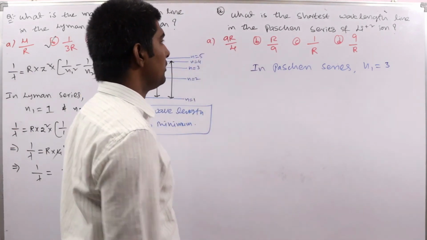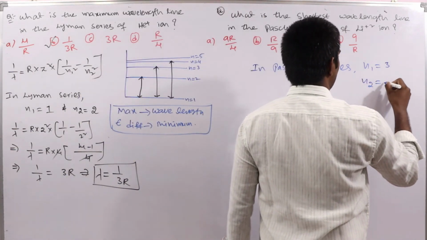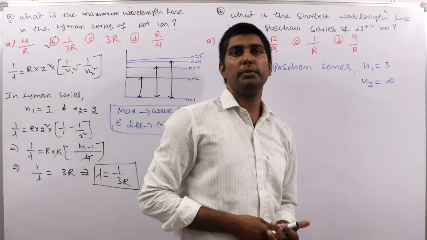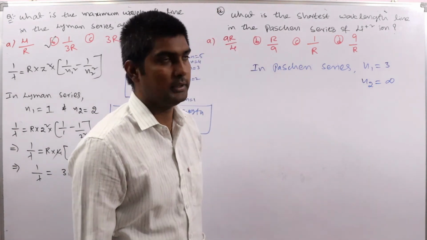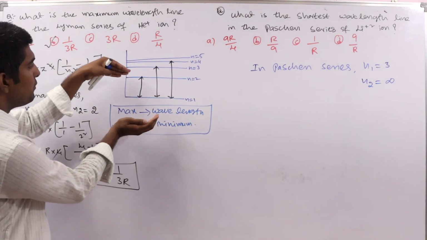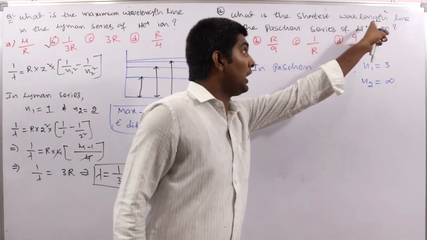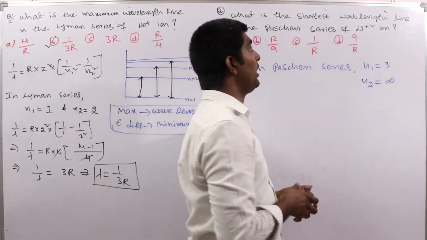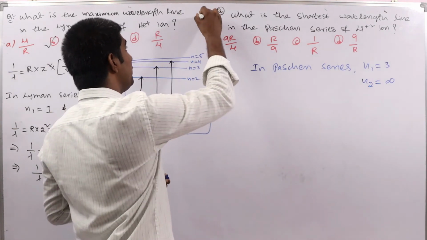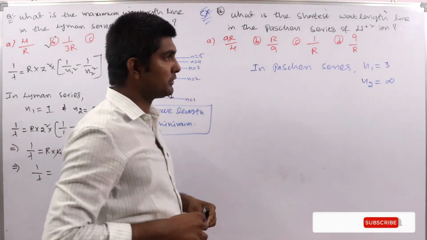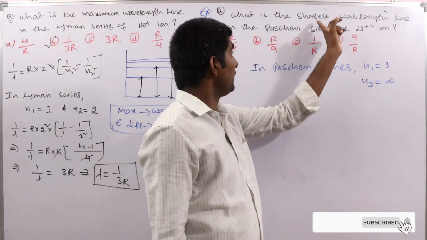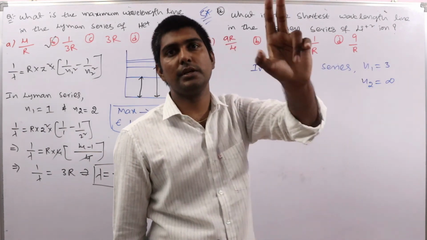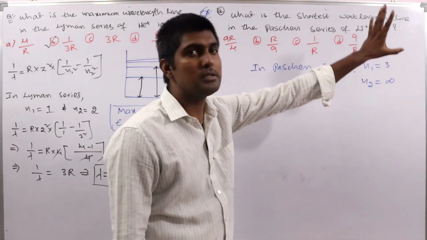Okay, so here n1 equal to 3. What about n2? n2 is equal to infinity, because shortest wavelength means maximum energy difference. Here, maximum wavelength means minimum energy difference. Shortest wavelength means energy difference must be large. So in this type of problems, this is one of the most important models related to this concept. Whenever they ask for the shortest wavelength, remember that n2 you should take as infinity.